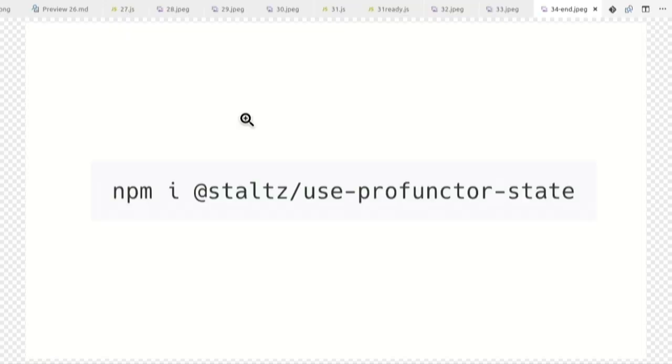In particular, Don't Fear Profunctor Optics, a link that teaches the theoretical part quite easily, if you know some Haskell. And then Fantasyland is also one thing that I took. So basically, ProMap is compliant with Fantasyland's Profunctor. Anyway, if you want to try it out, use Profunctor State. I published it already, and you can try it out.